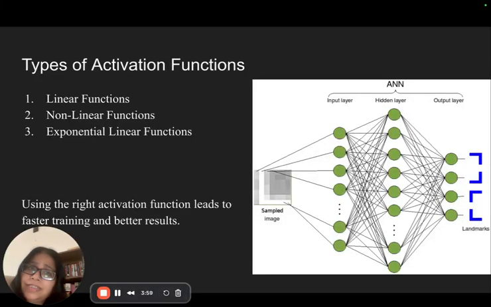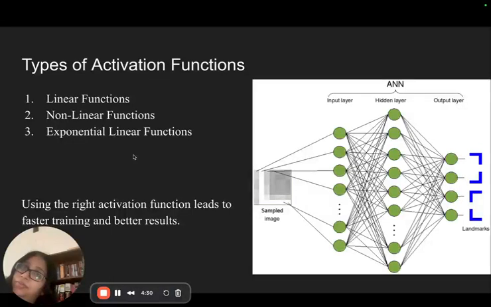Now, since artificial intelligence is being used in so many fields, we have different activation functions for different kinds of problems. That depends on the designer, which problem will require which kind of activation function, and which hidden layer will require which activation function, so that our data is trained a little more accurately, right?